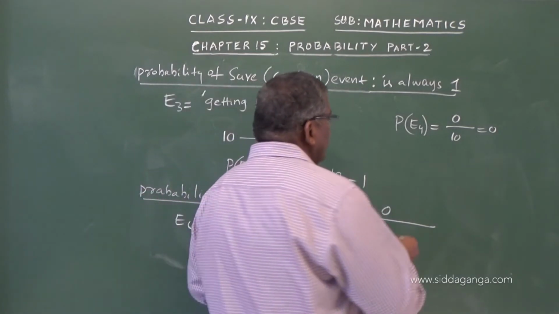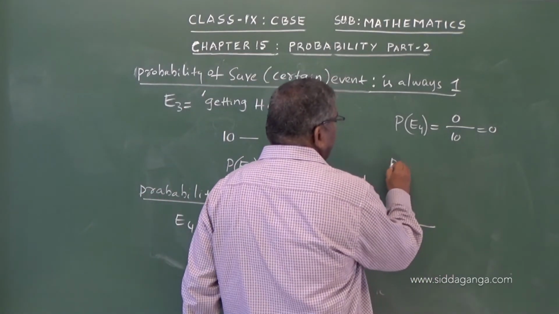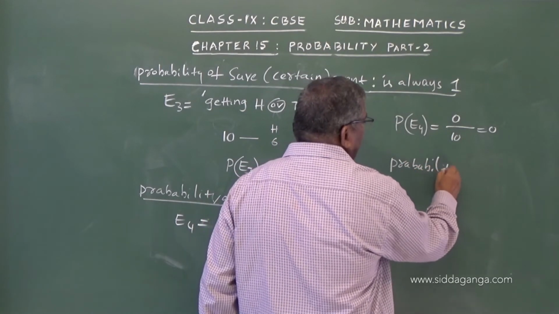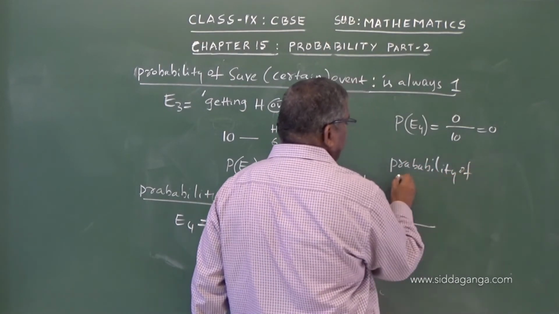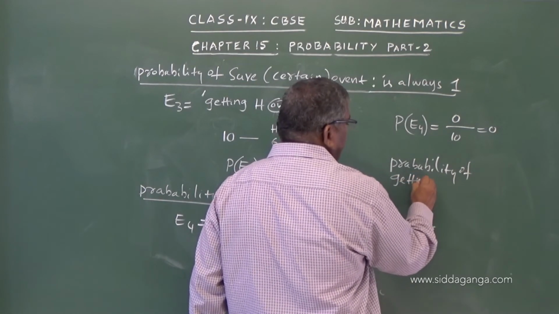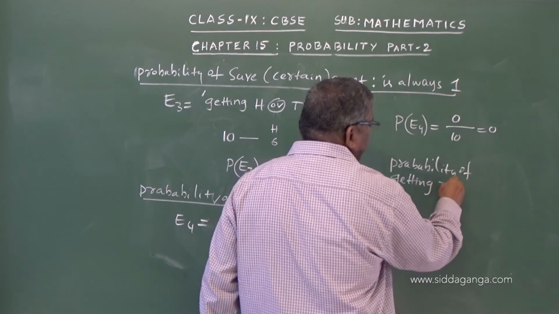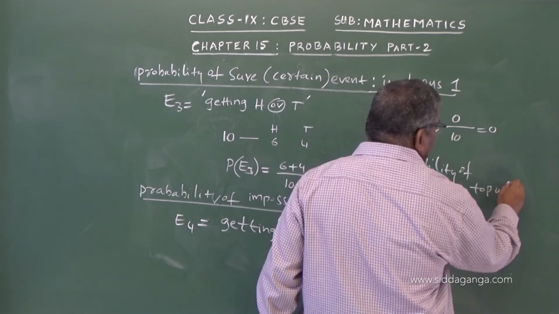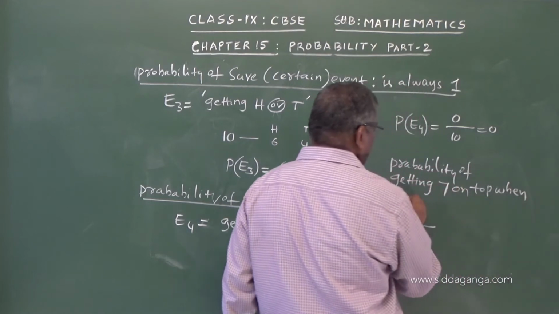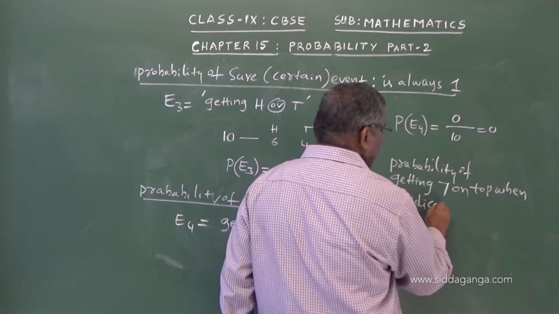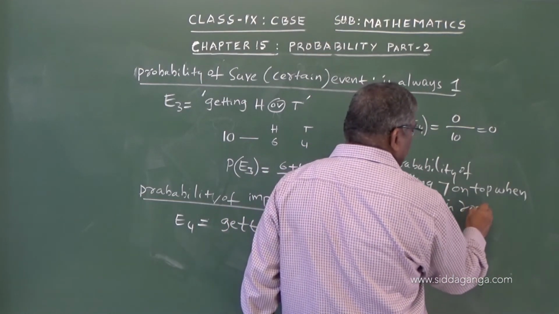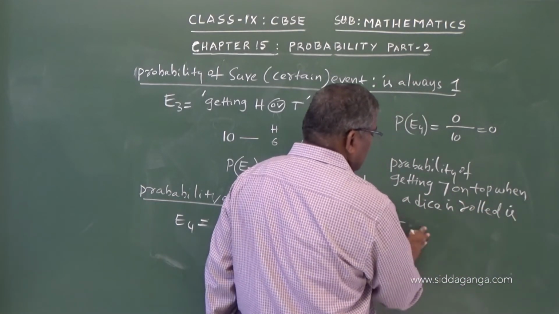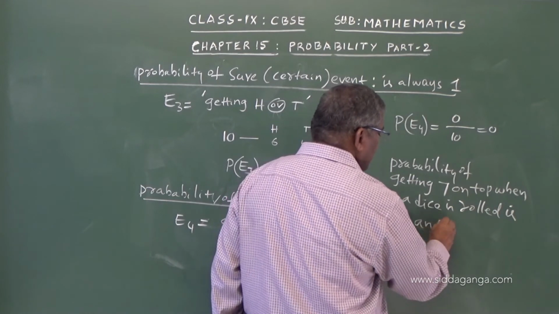So the probability of getting 7 on top when a dice is rolled is an impossible event.